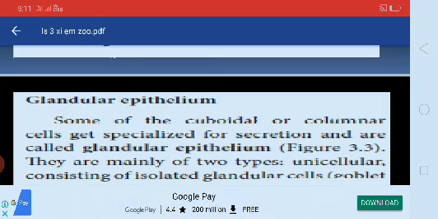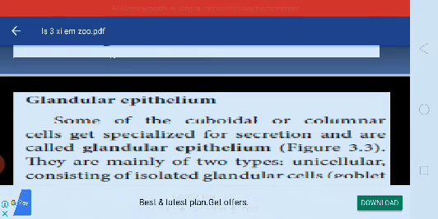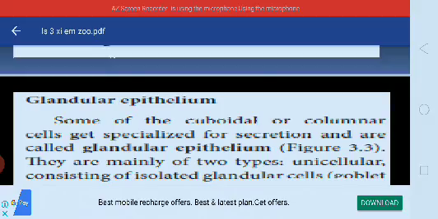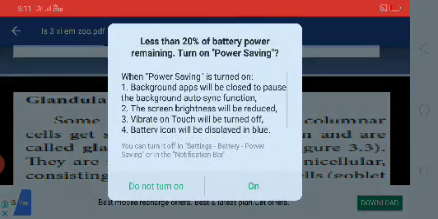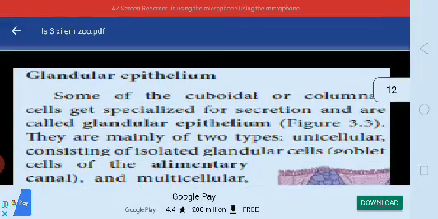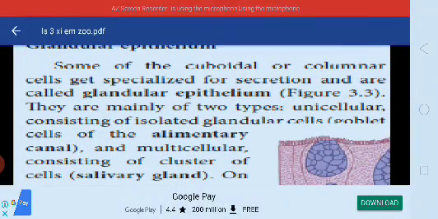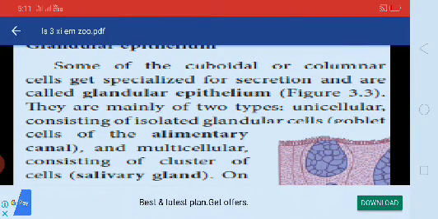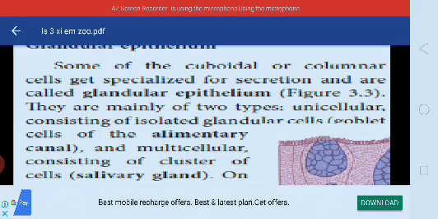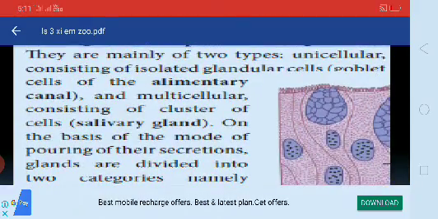Some of the cuboidal or columnar cells get a specialized form of secretion and are called glandular epithelium. In figure 3.3 in your book, there are mainly two types: unicellular, consisting of isolated glandular cells of the alimentary canal, and multicellular, consisting of a cluster of cells, like the salivary gland.